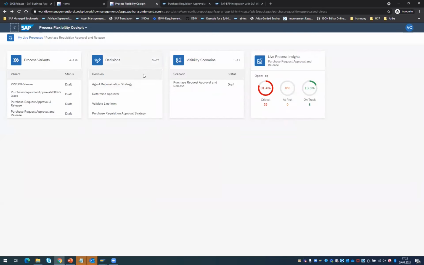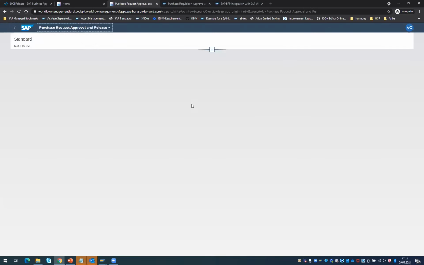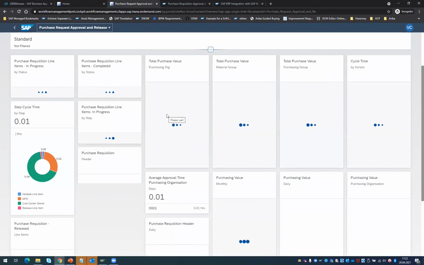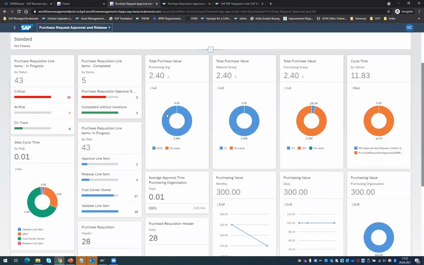And now, apart from the decision management, we have the visibility content, where we can go to the details of the visibility content, because we see that most of the processes show certain problems. And here we get real-time visibility into a specific process area, where you can see the majority of my instances are under critical status, some of them are on track. And you could also see from an overall performance perspective, they are grouped based on the approval step, the cost center owner approval, the validation, etc., and how many of them are completed on time.